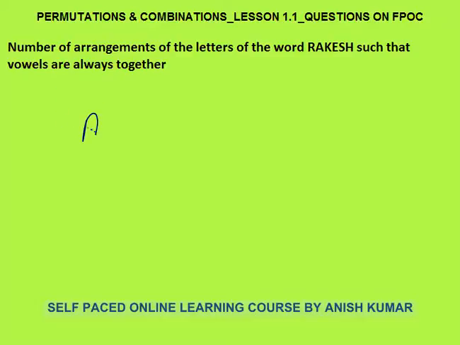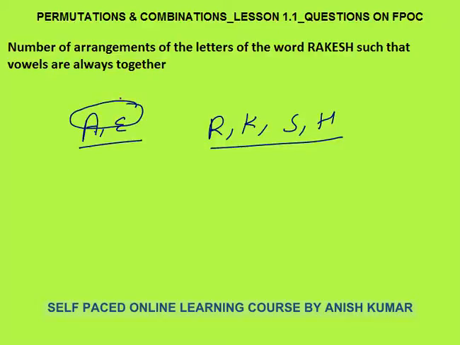So how many vowels are there? There are two vowels, A and E. Consonants are R, K, S and H. The question says that vowels must always be together. So I will keep A and E together and I will assume that this is one group as G. I will represent both of them as one letter G.